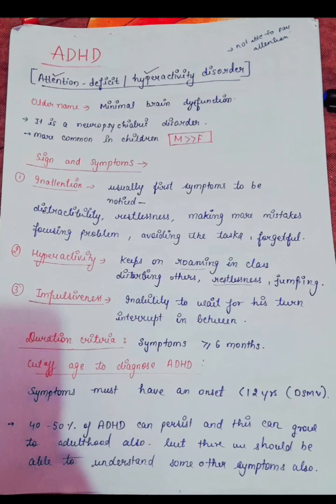Okay, the next is the duration criteria. All these symptoms should be present for more than 6 months. Cutoff age to diagnose ADHD: symptoms must have an onset before 12 years of age. 40 to 50% of ADHD can persist and grow into adulthood also. But there we should be able to understand some other symptoms also. We will look into those symptoms also.